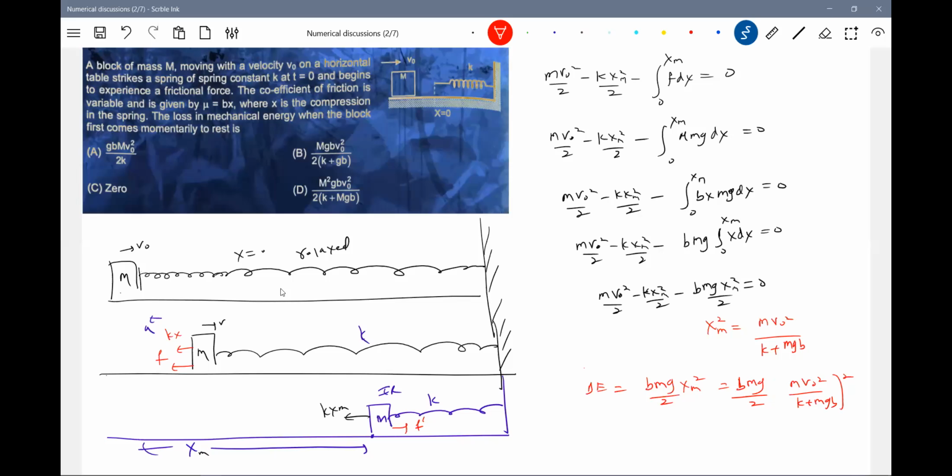Okay, I need not square it. Yeah. So this will be b g m square v naught square over 2. I think that is the answer, no? So we do try to get that x m. So what is the maximum compression? Then we can find out the x m value.